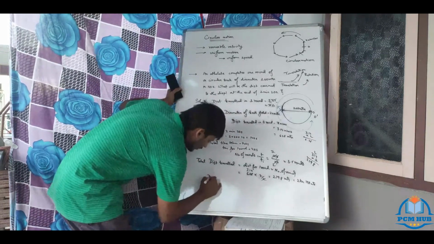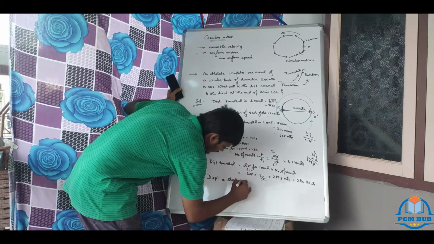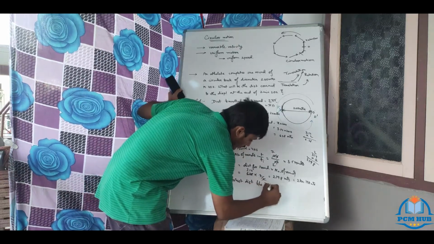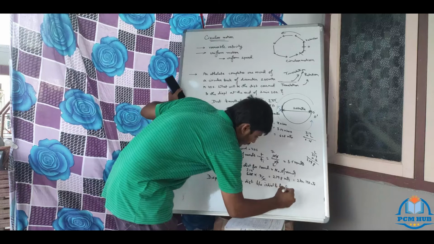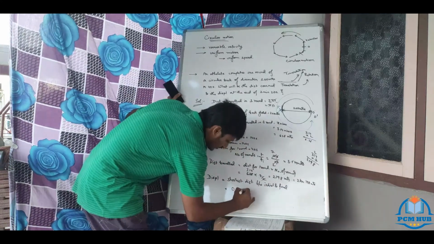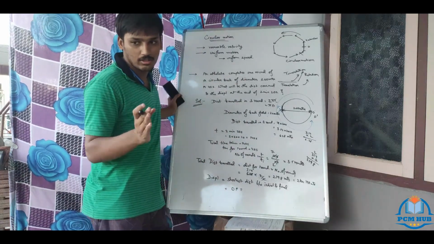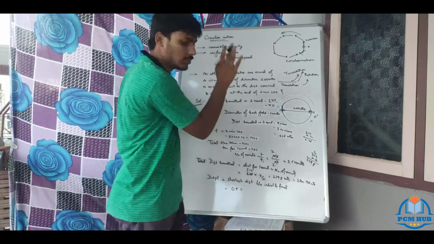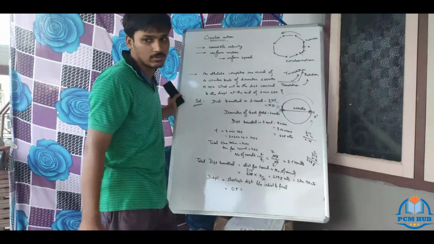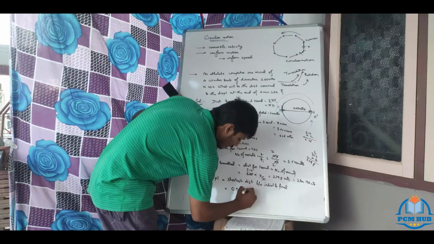So displacement is what? Shortest distance between initial and final. So what is the shortest distance between initial and final? O to F. So O to F is the shortest distance. You can see on the plot, for displacement, no need of calculations. It is a visual proof on the plan. You can see what is the shortest distance. So OF is the shortest distance, which is equal to the diameter.